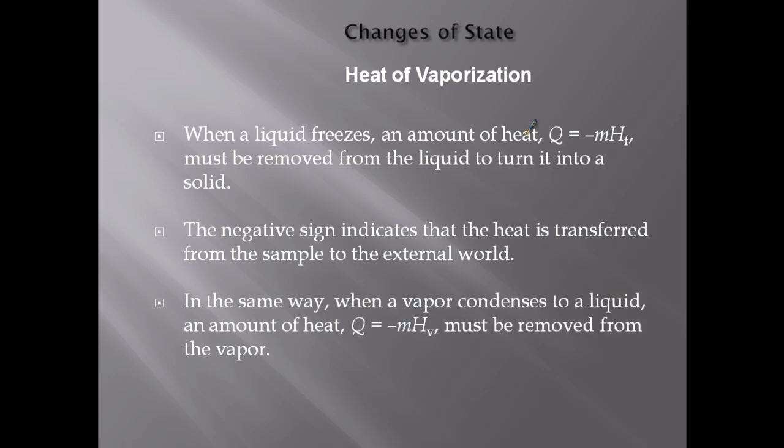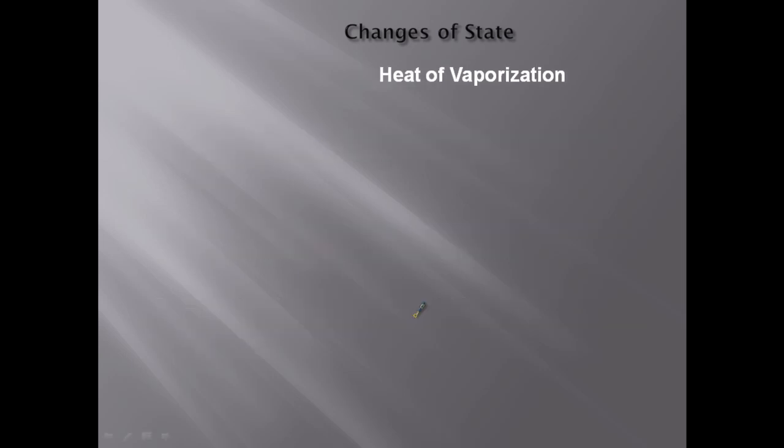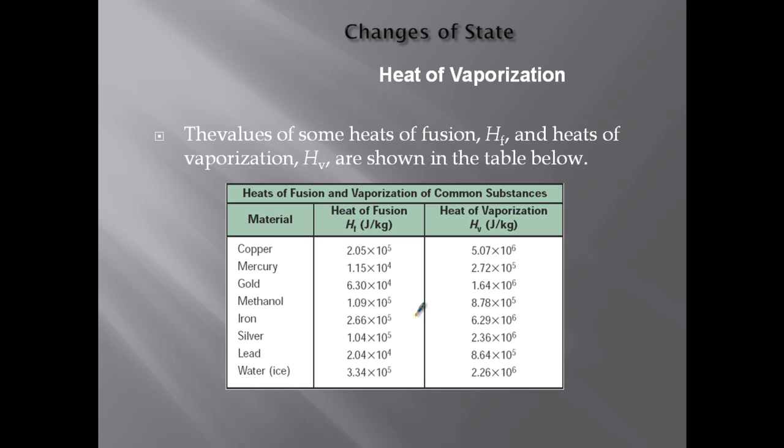The negative sign indicates the heat is transferred from the sample to the outside world. In the same way, when water vapor condenses to a liquid, we're also going to have a negative heat. But this time, instead of H_f, it's H_v. Here are some common examples in joules per kilogram. Depending on what values the problems or the book give, you might have to convert something like kilojoules or grams. But these are basic ones.